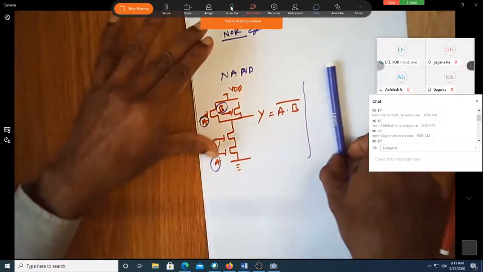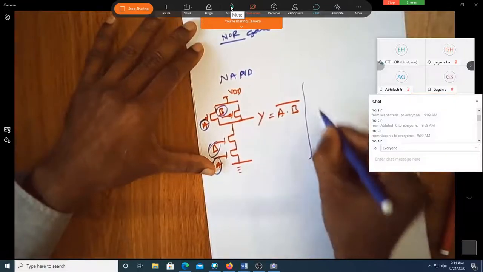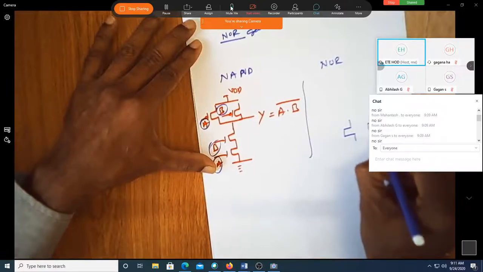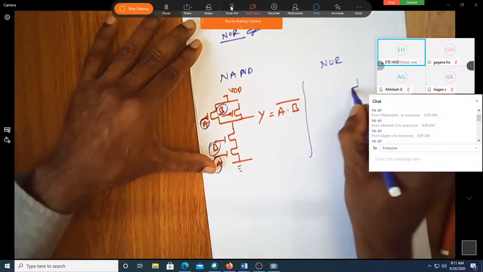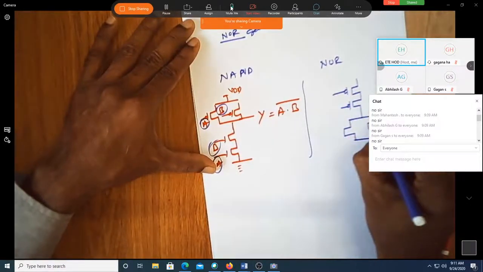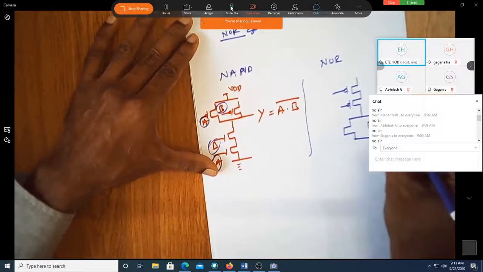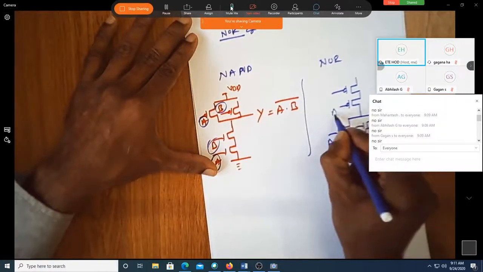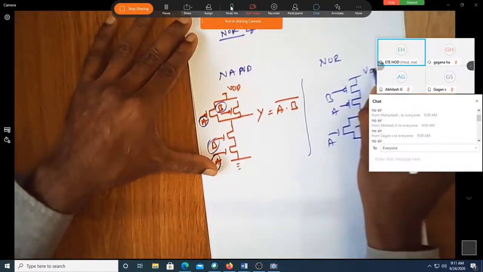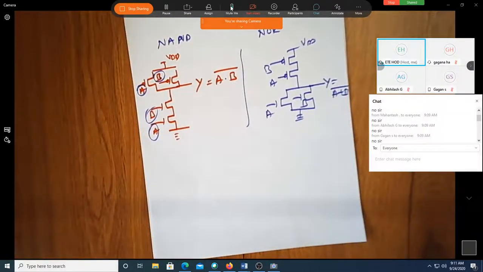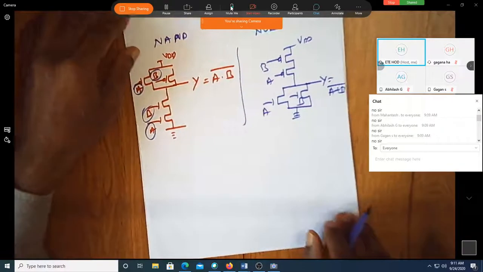Yeah, that's not a problem. Okay, let us go for NOR gate. So now this is the NOR gate. Are you getting some idea of how I'm writing the NAND gate and NOR gate? So this is equal to A plus B whole bar. Again A, B, this is VDD, and this is ground. Again, will this work for a NOR gate?